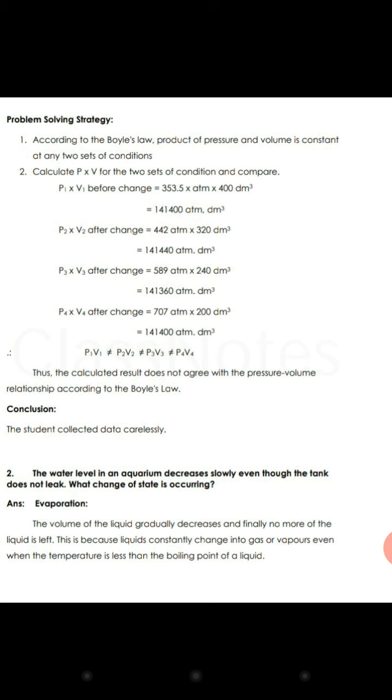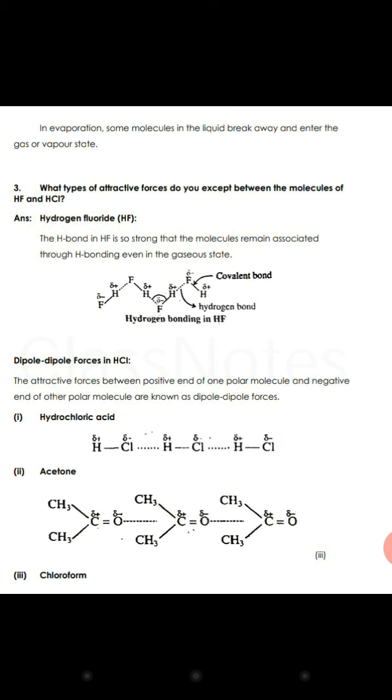The water level in an aquarium decreases slowly even though the tank does not leak. Which change of state is occurring? Evaporation, because evaporation occurs at this stage. The volume of the liquid gradually decreases and finally no more of the liquid is left. This is because liquid constantly changes into gas or vapors even when the temperature is less than the boiling point of the liquid. In evaporation, some molecules in the liquid break away and enter the gas or vapor state.